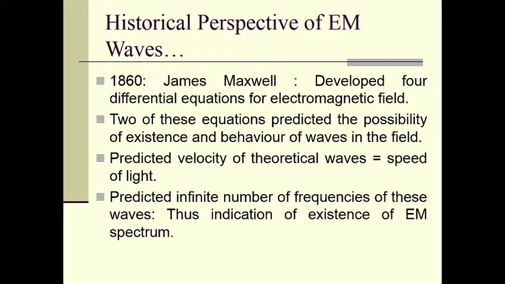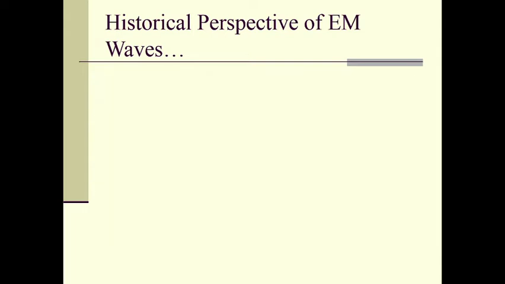He also predicted an infinite number of frequencies of these waves, and thus he gave the indication of the existence of the electromagnetic spectrum, right? So from Maxwell's equations, it is clear that a range of frequencies of electromagnetic waves may be present, and therefore the whole spectrum exists, right?